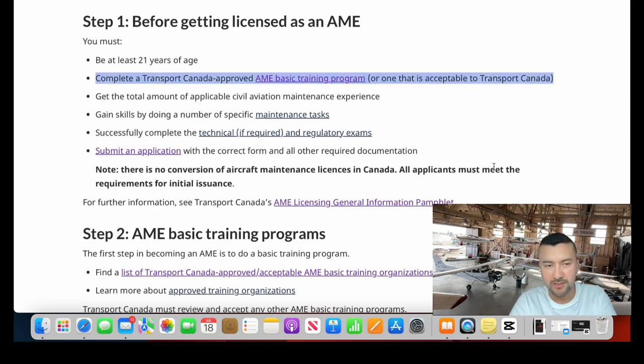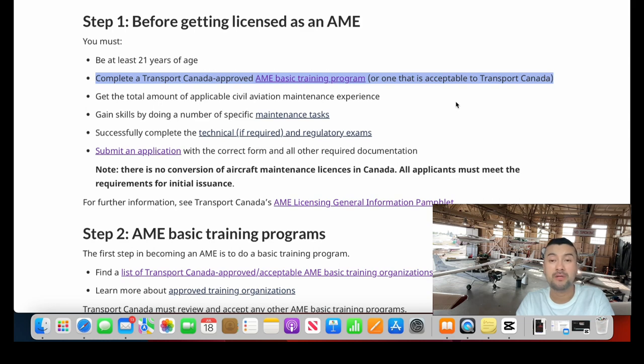I was confused about this step the first time because when they say or one that is acceptable to Transport Canada, you believe, or at least I thought, that I could validate or do some kind of conversion from my local license or my airframe and power plant license to the aircraft maintenance engineer license here in Canada, but it's not possible.